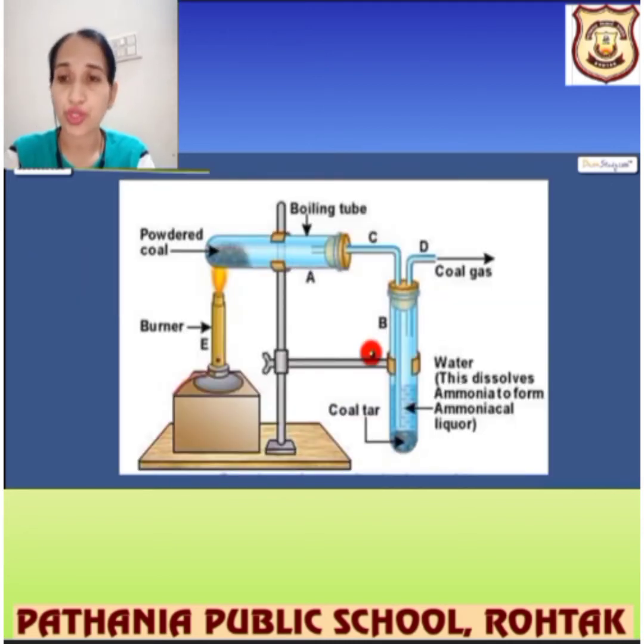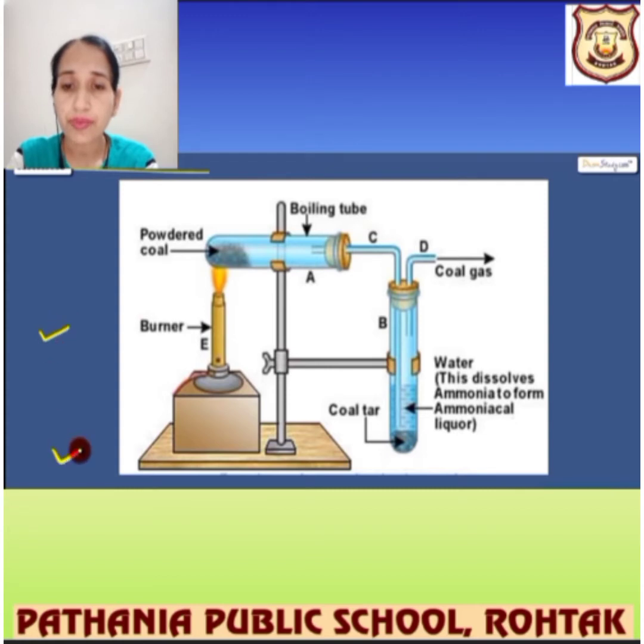The apparatus used for destructive distillation is somewhat like the one given in the figure. There is a glass tube over there, connected by means of pipes. There is a tripod stand which can hold these tubes, and a burner. This is a burner, you can see, and it can bear the high temperature, so it is not going to break up.